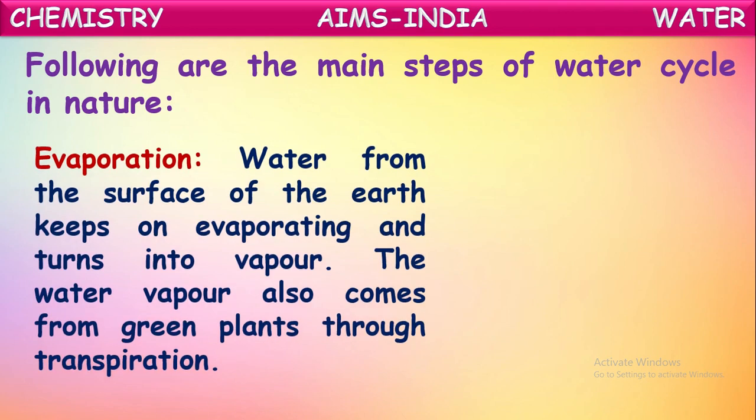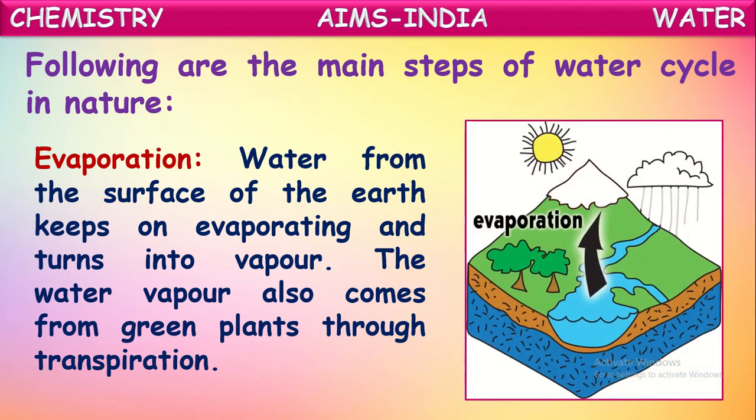One of them is evaporation. Water from the surface of the earth keeps on evaporating and turns into vapor. Water vapor also comes from green plants through transpiration. So this is one of the processes involved in the water cycle. What is meant by evaporation? The conversion of a liquid into gaseous state is called evaporation. So here, water from the surface of the earth, from different water bodies like lakes, rivers, ponds, oceans, will be continuously converting into gaseous form, that is vapor form, which we call evaporation.